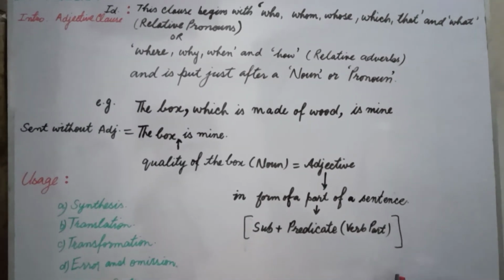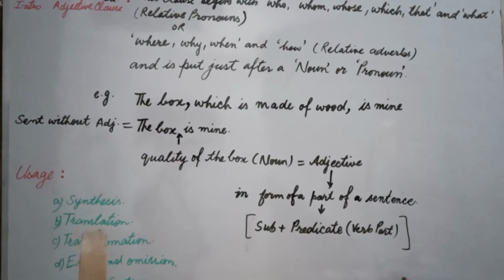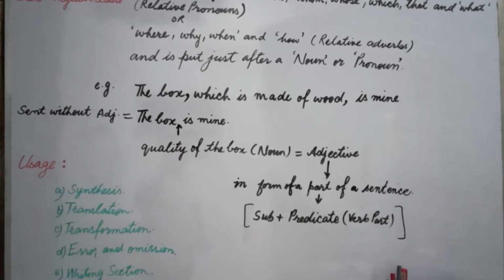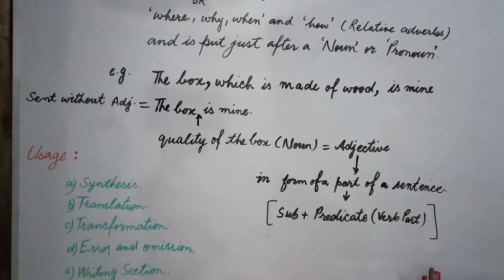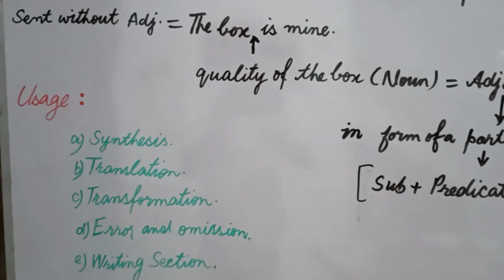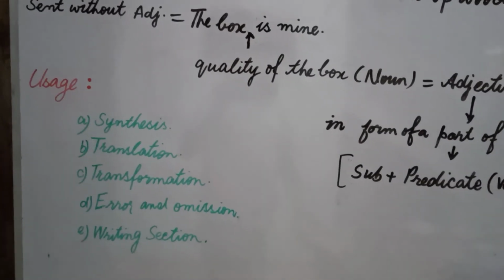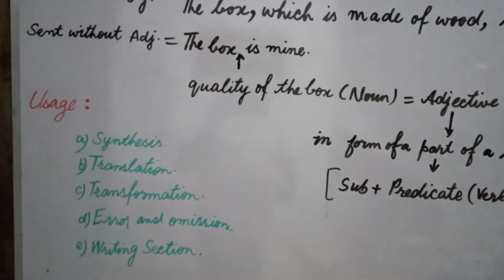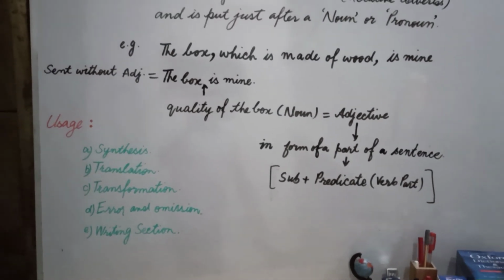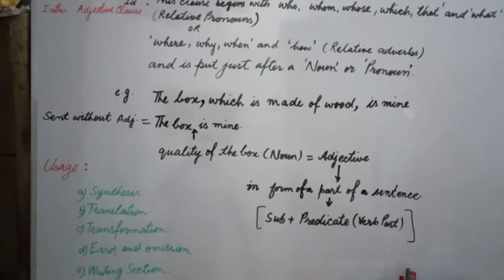Now we see how we can use this adjective clause and where. We can use adjective clause in so many places in our English. It can be used in synthesis, translation, transformation, error, omission, and writing section. In next classes, we will teach you how we can use this adjective clause in all these parts in different